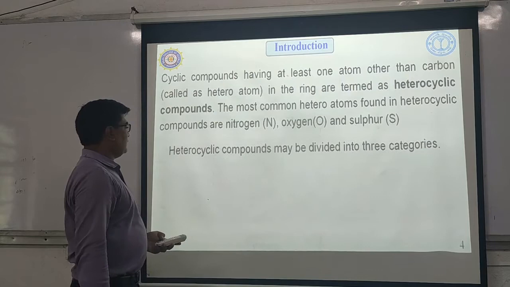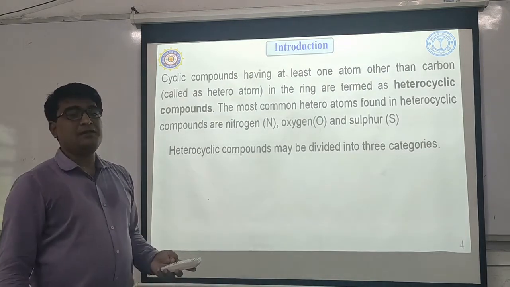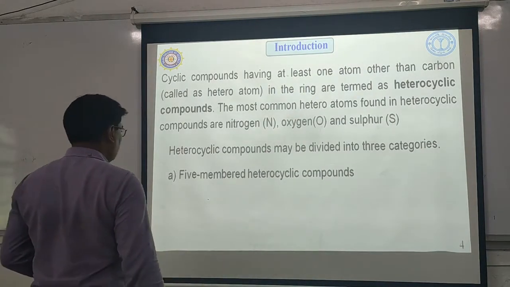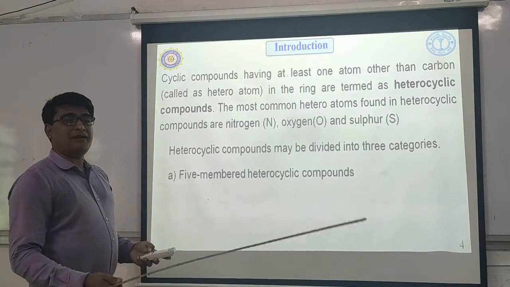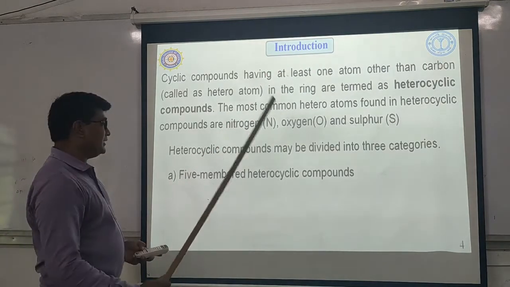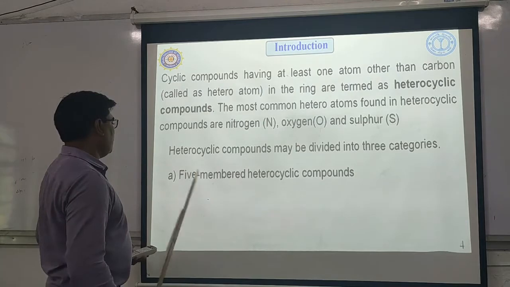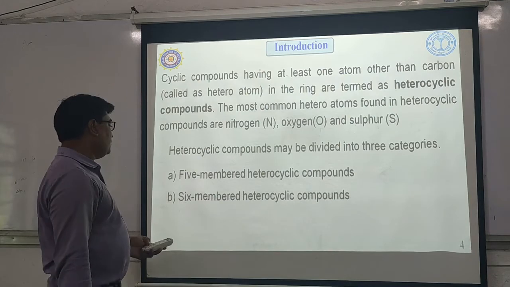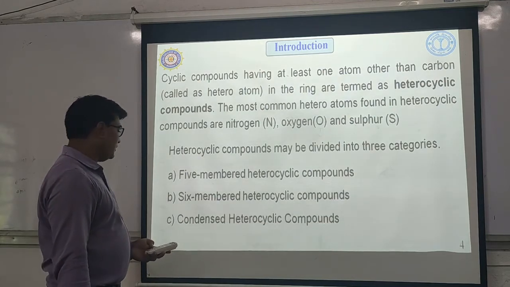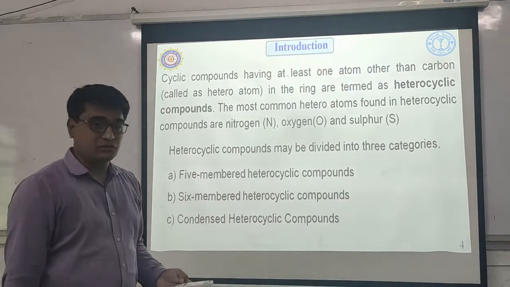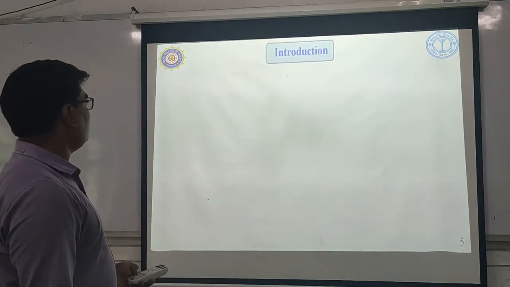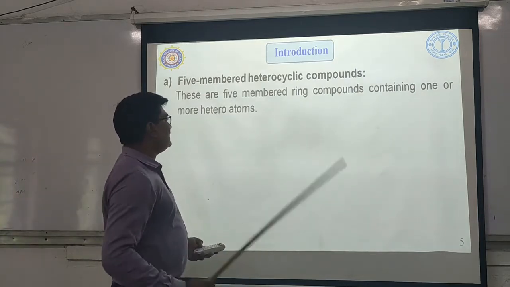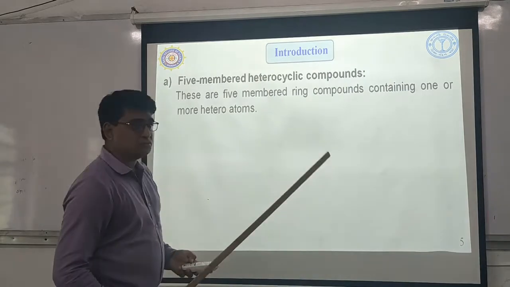Heterocyclic compounds can be divided into three categories majorly, based on the number of atoms present in the ring. Number 1 is the 5-membered heterocyclic compound, number 2 is the 6-membered heterocyclic compound, and number 3 is the condensed heterocyclic compound. Now, what is meant by a 5-membered heterocyclic compound?